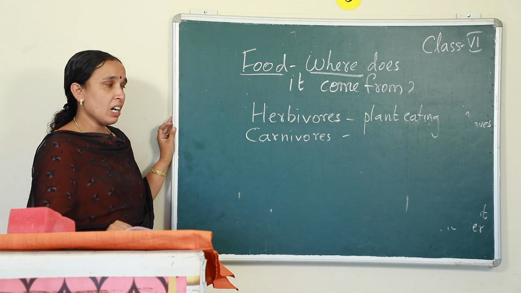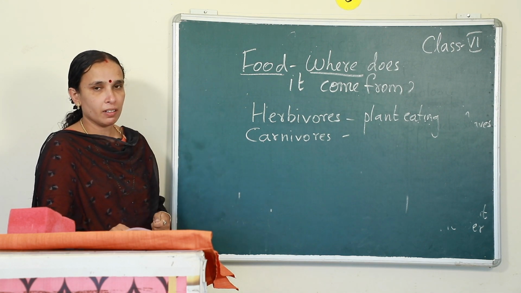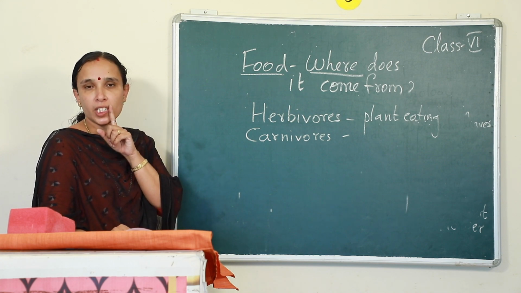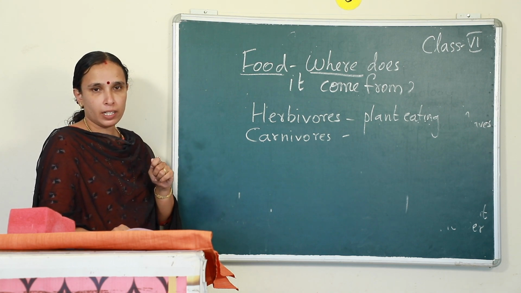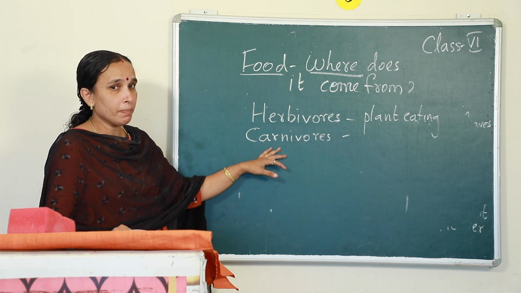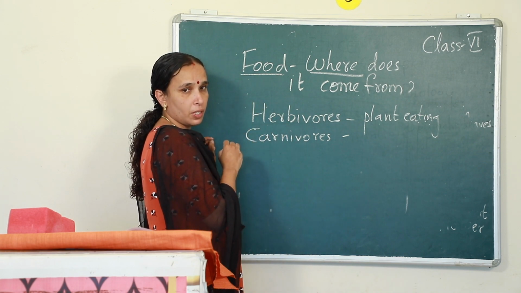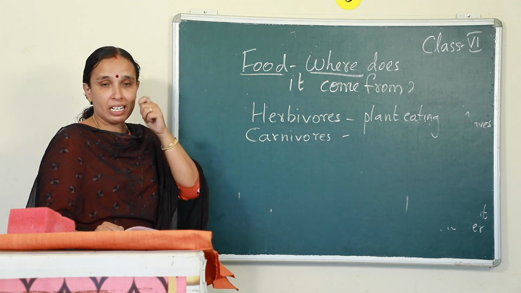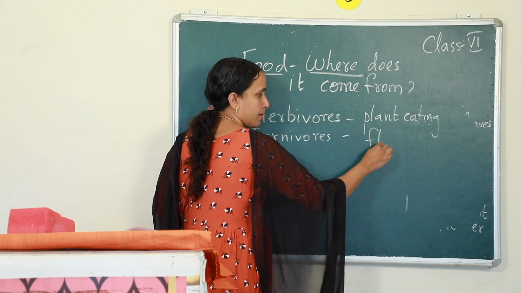Carnivores, canines in the teeth. If I give you a piece of chicken, with which teeth will you eat? This front teeth? No, here there is one teeth, isn't it? Like this, they are called canines. Okay? So, the word carnivores, canines. So, carnivores means which type? Flesh eating animals. From the word itself you should, don't get confused. From this word carnivores, canines, those who have sharp canines for tearing the flesh. So, they are flesh eating animals.